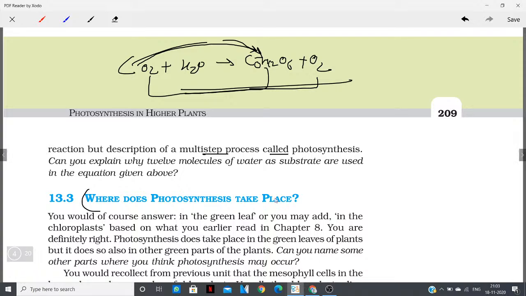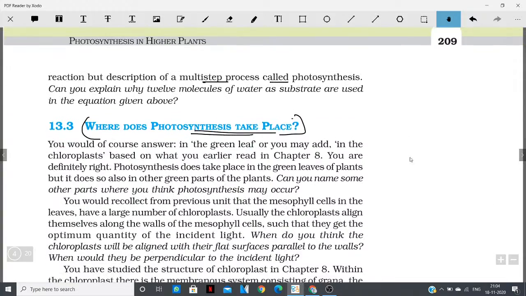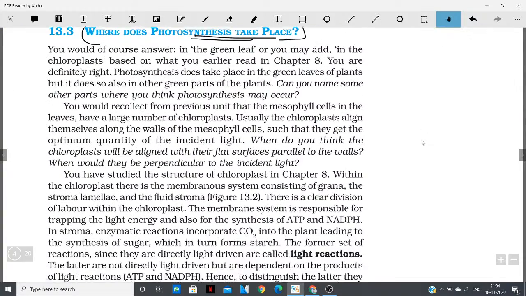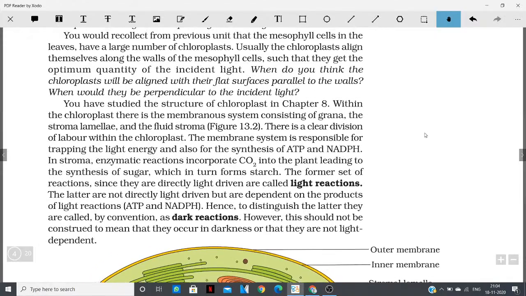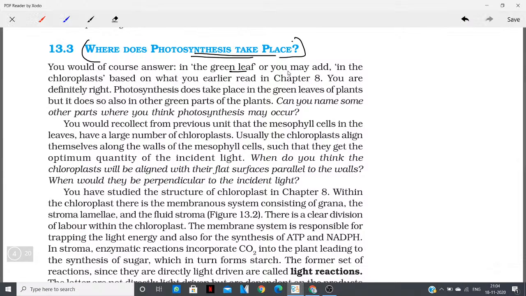Now, where does this photosynthesis take place? You know the answer. It is taking place in the chloroplast. So now, starting with this, the structure of chloroplast, which is very necessary for all of us to know. Okay, so first of all, we will understand the structure of chloroplast. You would of course answer that it is in the green leaf, or you may add that it is in the chloroplast, based on what you earlier read in chapter 8.